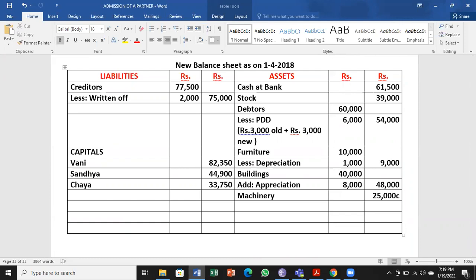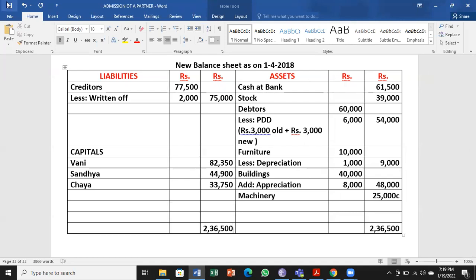It's 2,36,500. So you can check on both the sides.